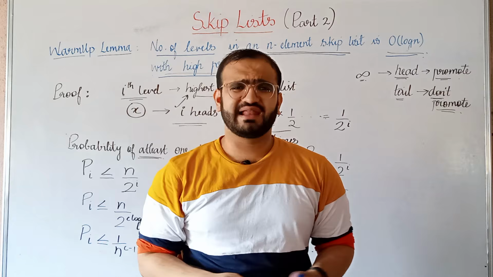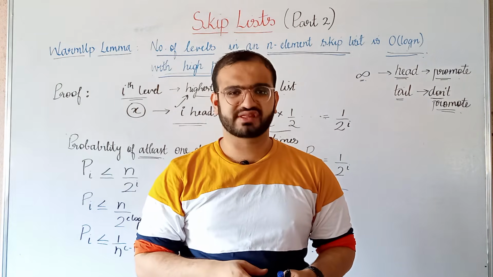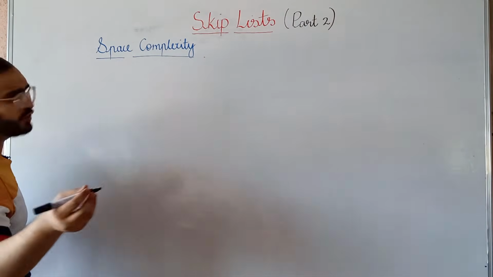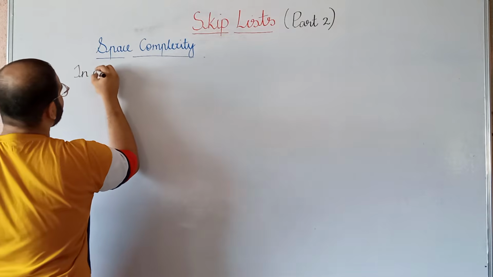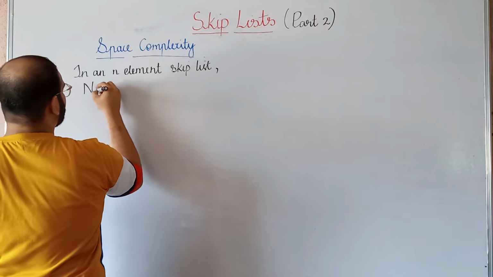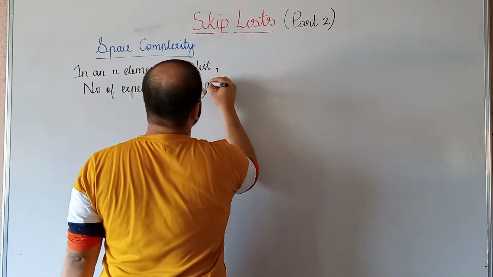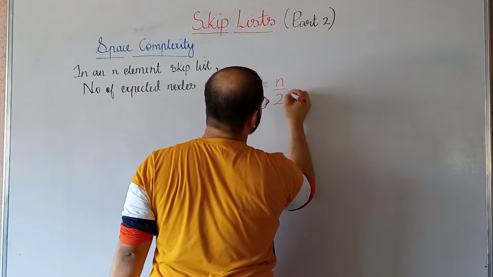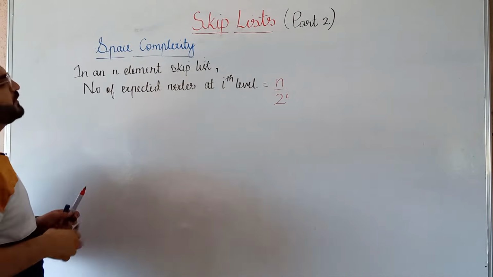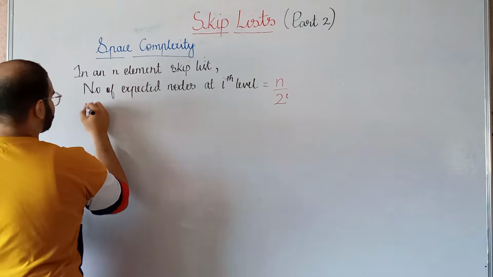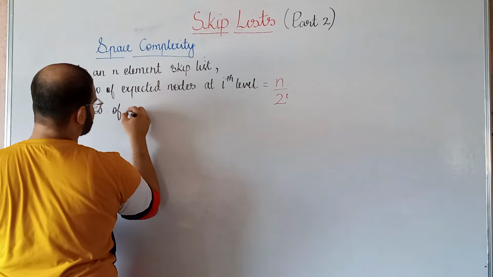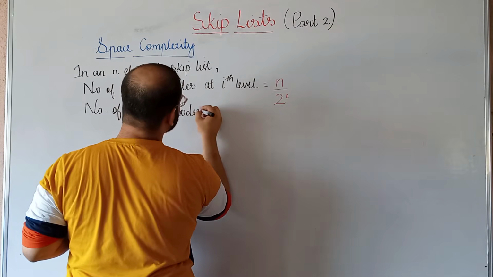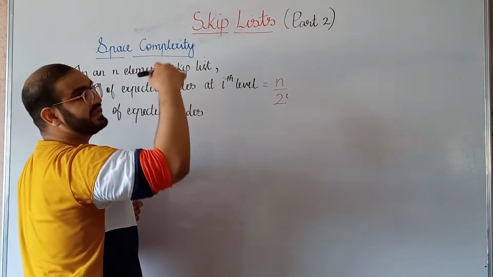So now let us analyze the space complexity of a skip list. Just now we saw that in an n element skip list, the number of expected nodes at the ith level was equal to n by 2 raised to I. Now if we want to find the number of expected nodes in the entire skip list, we need to find the total number of expected nodes at each and every level.